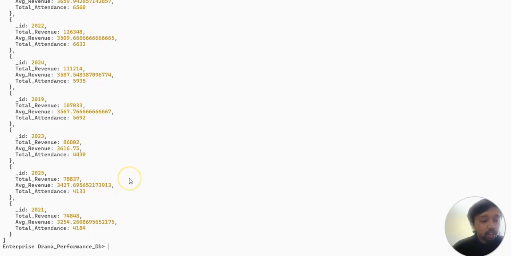And also we get to know from this output that it demonstrates how MongoDB can be used for business intelligence purposes.